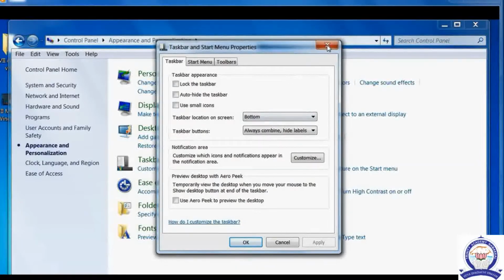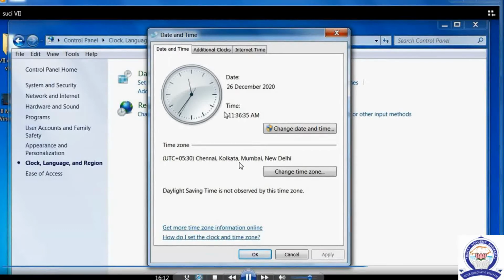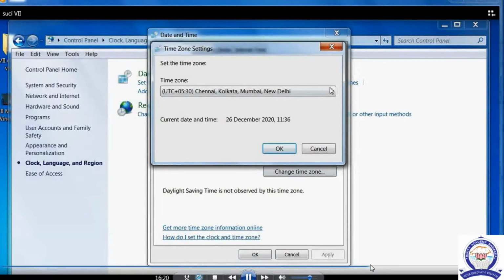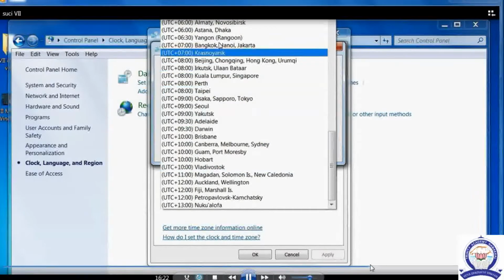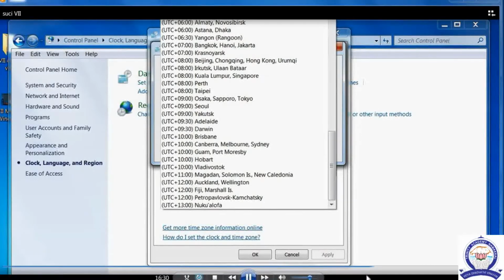Okay children, and we can change the date and time, location, everything. Where we are living now, Chennai, Kolkata, Mumbai, New Delhi is appearing now. With the help of this dialog box, the Clock and Time dialog box, we can change the time zone. If we change the time zone to where we want, Bangkok, Singapore, or wherever, if we click the location, the time will be changed automatically.